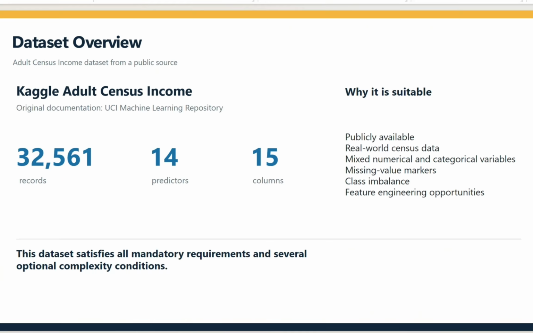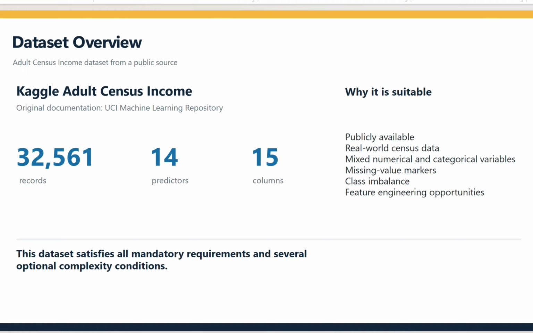The dataset used in this project is the Kaggle Adult Census Income dataset. The original dataset documentation is also available from the UCI Machine Learning Repository. The dataset contains 32,561 records, 14 predictors, and 1 income target.